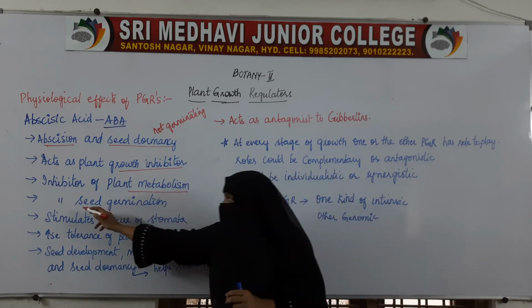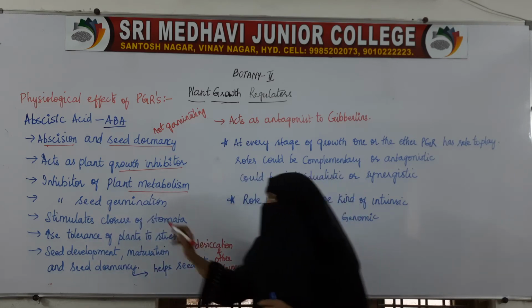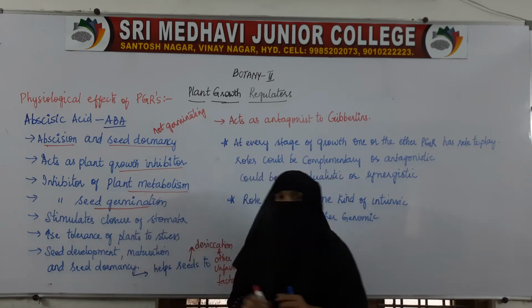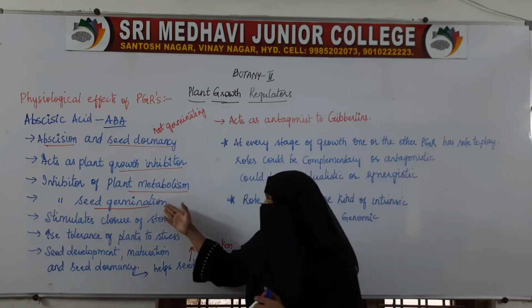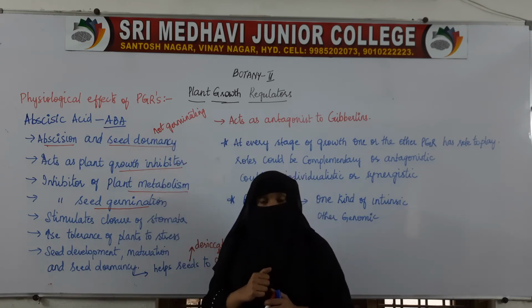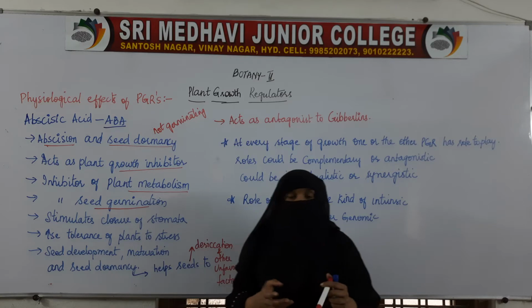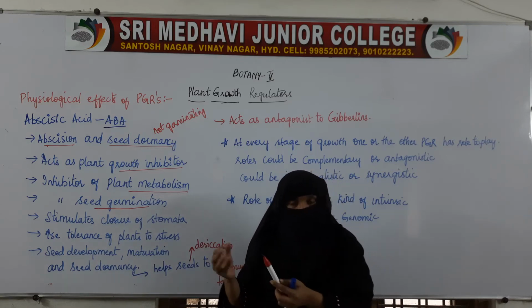Here it also inhibits seed germination. It will not allow the seed to germinate. So that means it causes seed dormancy. Seed dormancy is nothing but the seed being unable to germinate. Seeds normally germinate and produce plants.